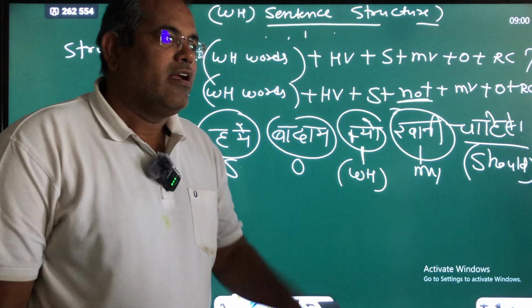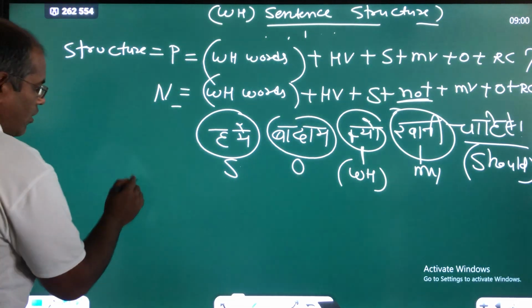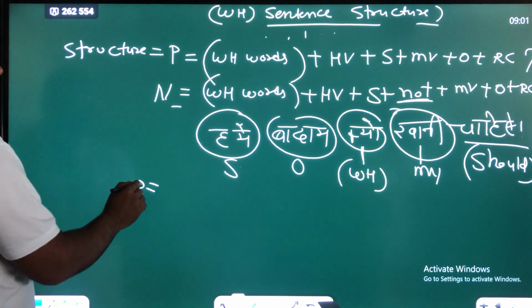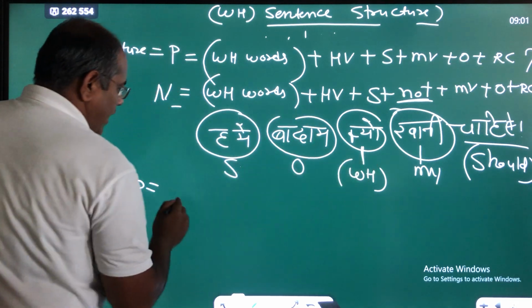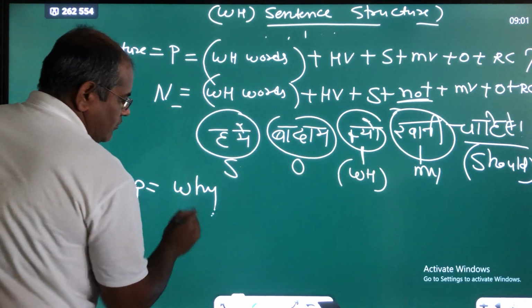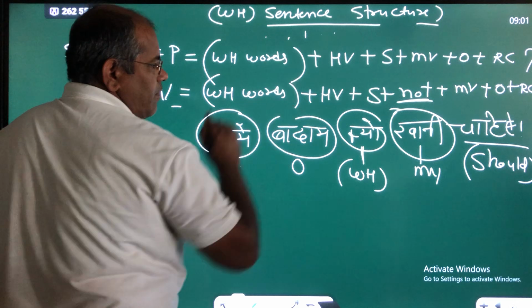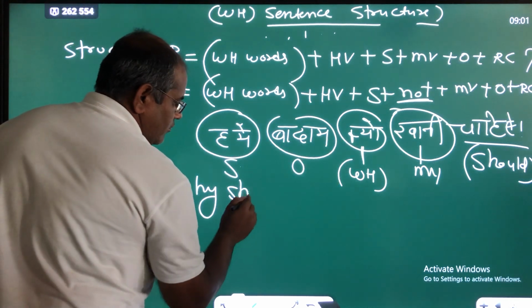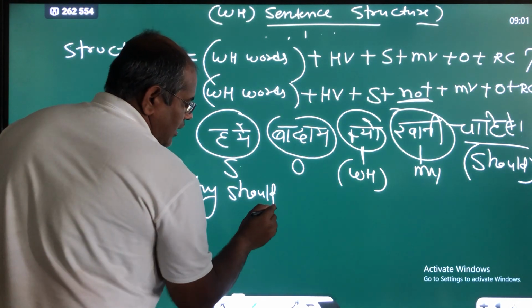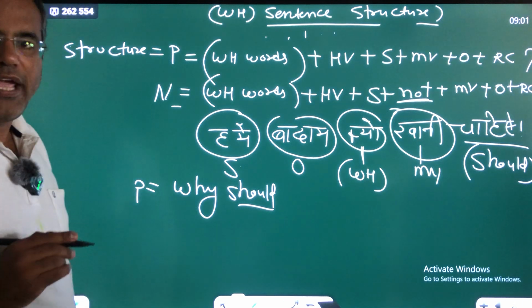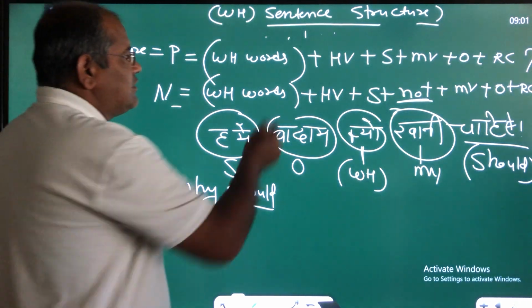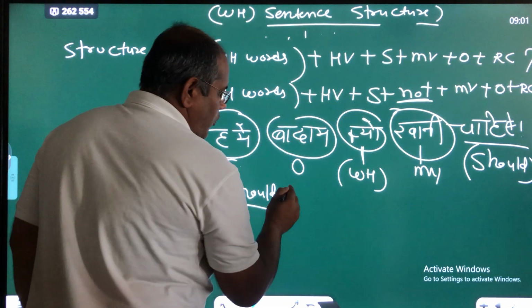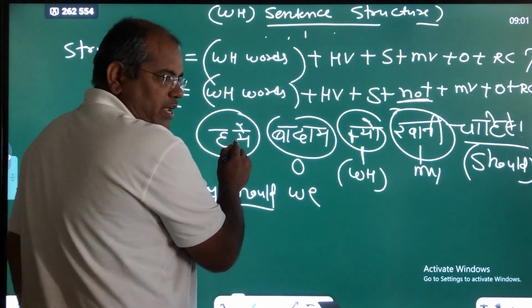Is that clear? Now we have to convert into positive sentence. At the first WH word, it means Why. Then HV, it means should. This is the modal HV. Why should. Then subject. Subject is the we. हमें means we.